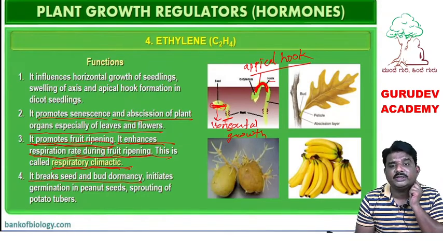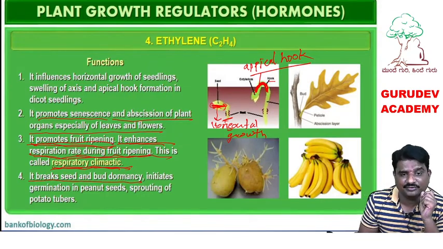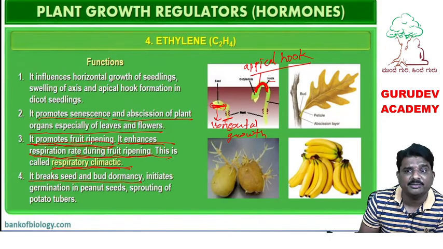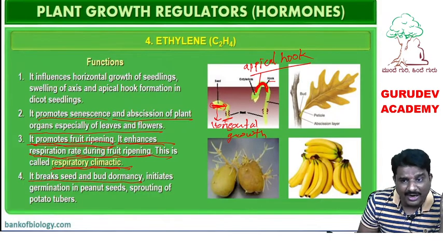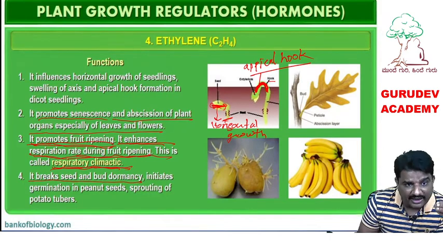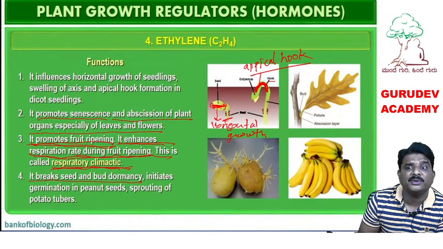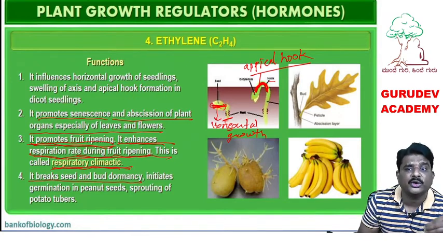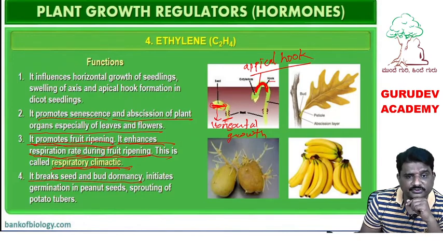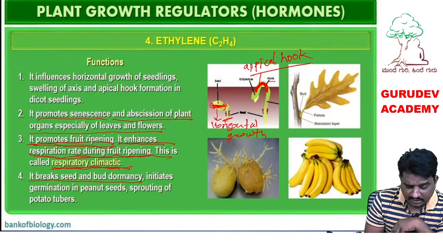What is meant by dormancy? Resting period. In that period, the seed never germinates. But if you apply the ethylene, it breaks the seed dormancy. Even in the resting period, the seed will produce the new plant. It germinates. It initiates germination in peanut plants as well as sprouting of potato tubers.